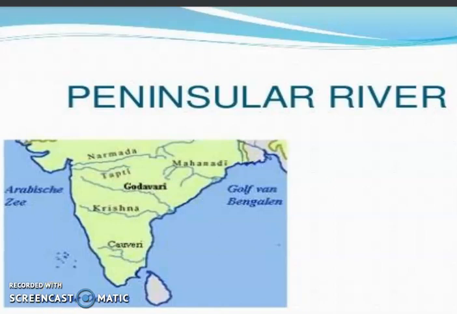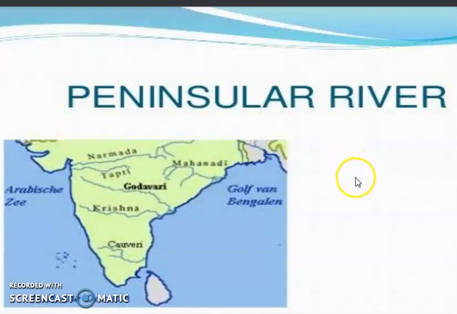Okay, so we will start today the Peninsular Rivers. Now the Peninsular Rivers means these rivers start from the Peninsular Plateau, and these rivers flow from the Peninsular Plateau only. These rivers start from the Western Ghats, or they start from the Central Highland part also. You can see this image: the Kaveri, Krishna, Tapi, Narmada, Mahanadi, Godavari, these all are the peninsular rivers.